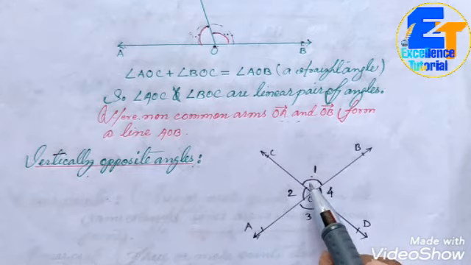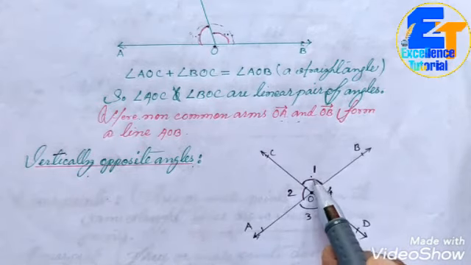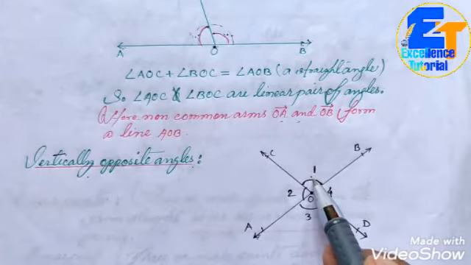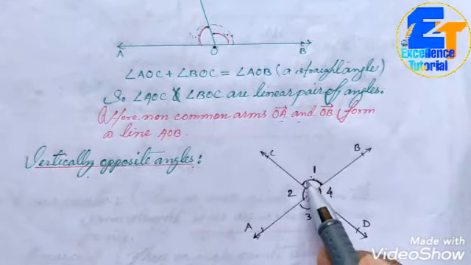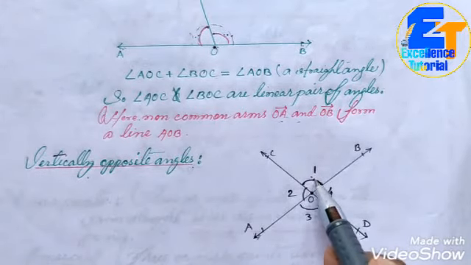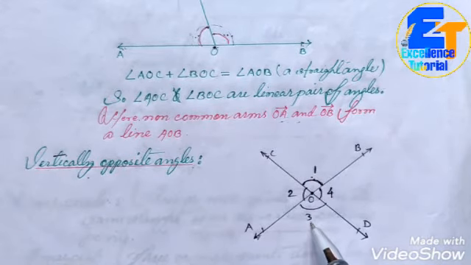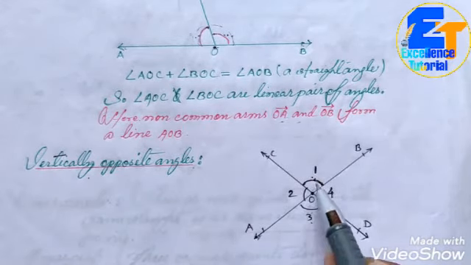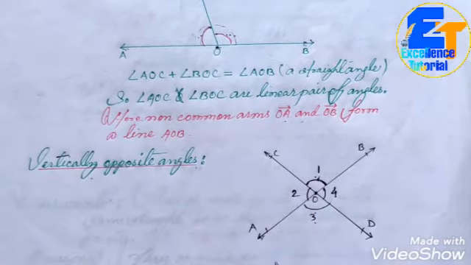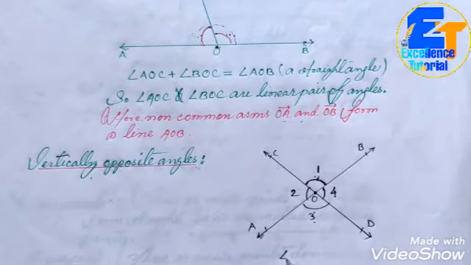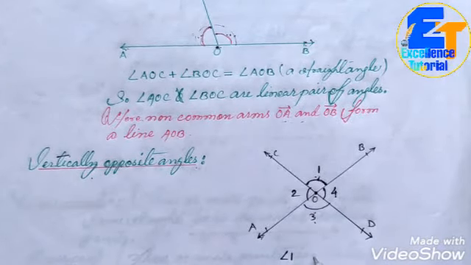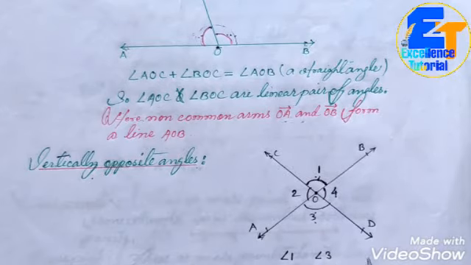For angle 1, which angle is opposite? Angle 3. These two angles are called vertically opposite angles. So we can write angle 1 and angle 3 are vertically opposite angles.